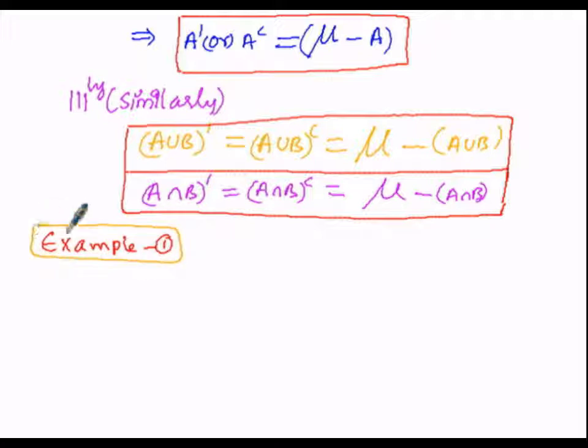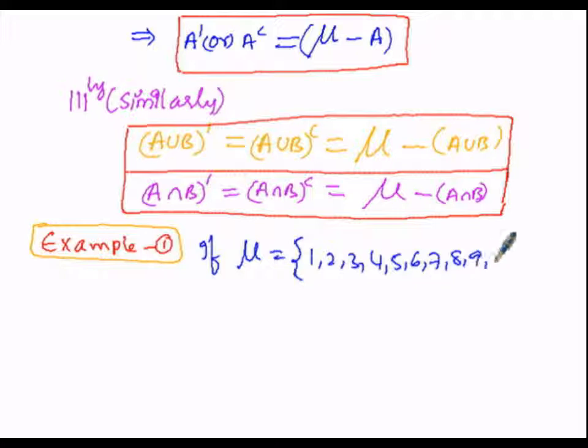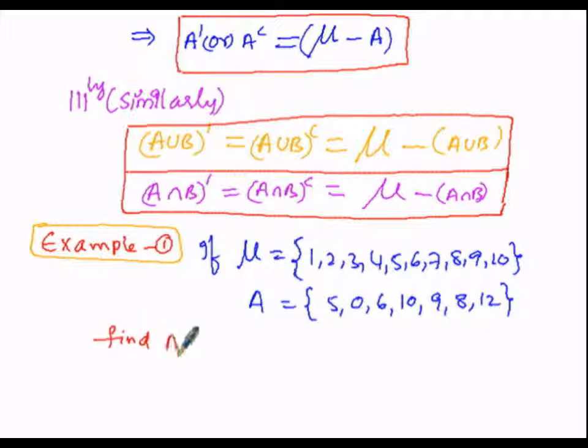So here under example number 1, if the universal set, that is mu, is given by means of 1, 2, 3, 4, 5, 6, 7, 8, 9, 10, and here set A is given by means of 5, 0, 6, 10, 9, 8, 12. So here find A complement, or complement of A.